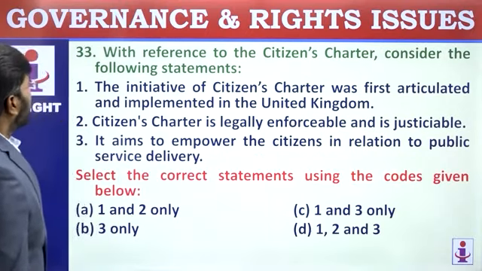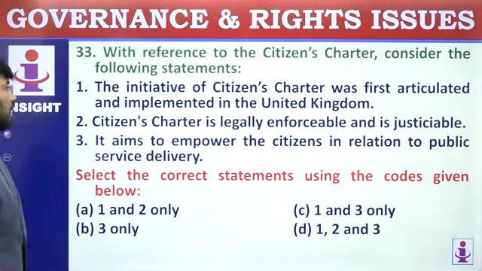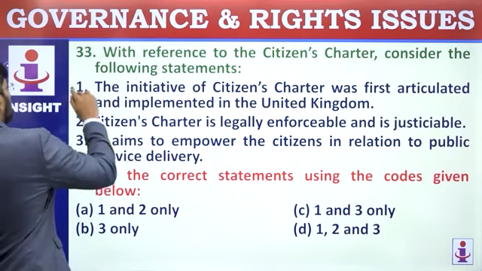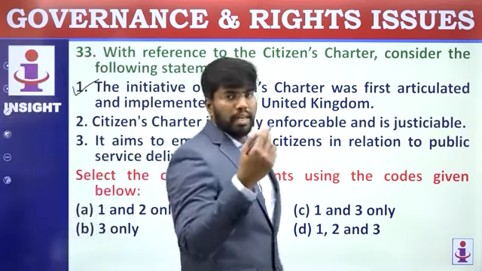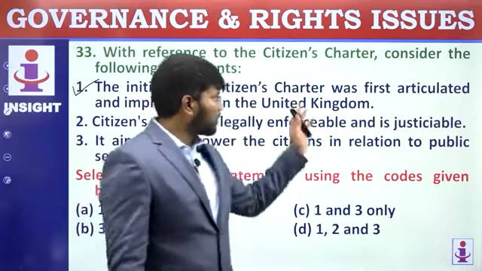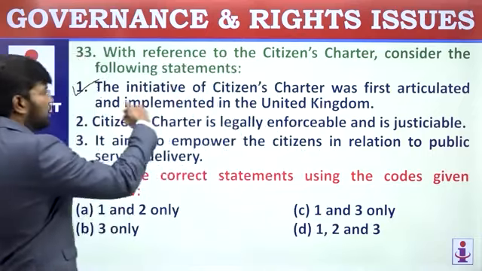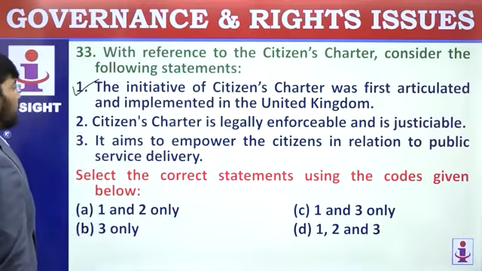33rd question. With reference to Citizens Charter, consider the following statements. The initiative of Citizens Charter was first articulated and implemented by the United Kingdom. It was by John Major. Just know it. John Major, conservative government. He was the one who in 1993 brought in the idea of Citizens Charter. So, first statement is correct. Go for the second one.